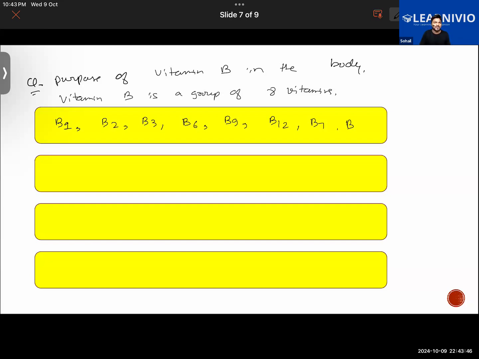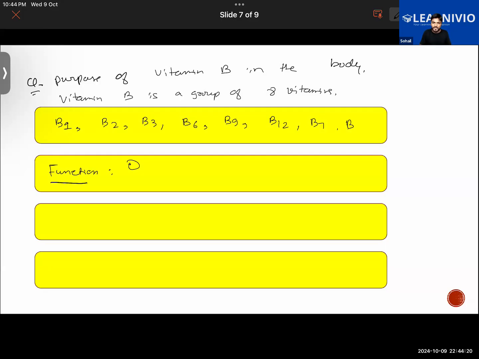We can sum it up that all of them have one simple function to perform. They are essential for energy production in the body. Talking about their functions, the following are the functions of vitamin B in our body. The first function is the production of energy in the body. Vitamin B is essential, meaning that whatever food we are eating, that food will be converted into energy with the help of vitamin B.